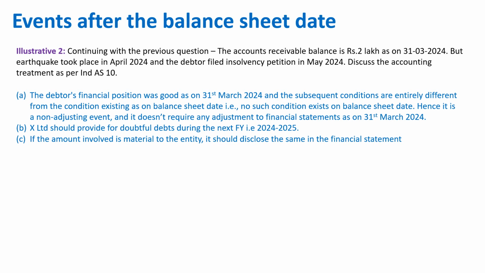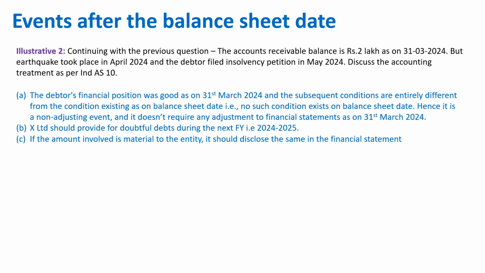Because on balance sheet date, there was no question of insolvency, there was no earthquake. That is, no such condition exists on balance sheet date. Hence, it is a non-adjusting event and it doesn't require any adjustment to financial statement as on 31st March 2024. X Limited should provide for doubtful debt during the next financial year, that is 24-25.